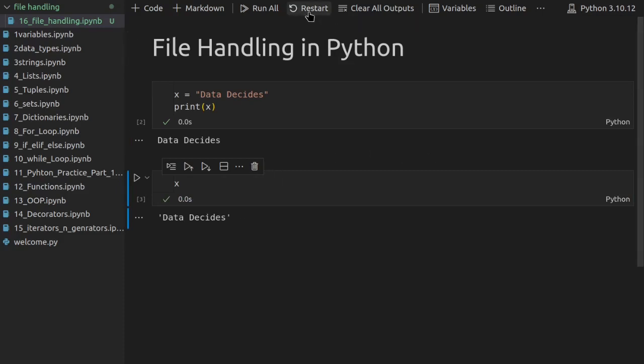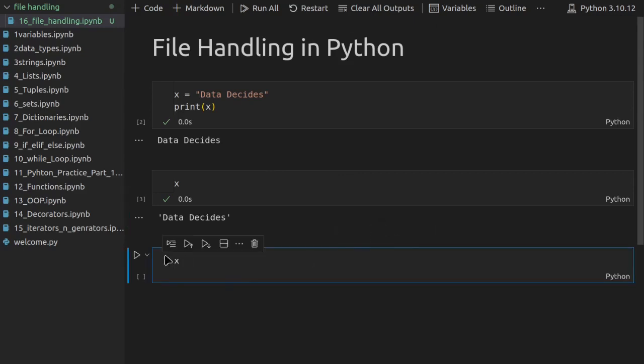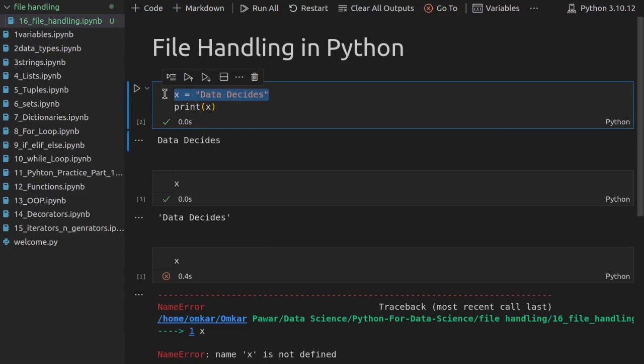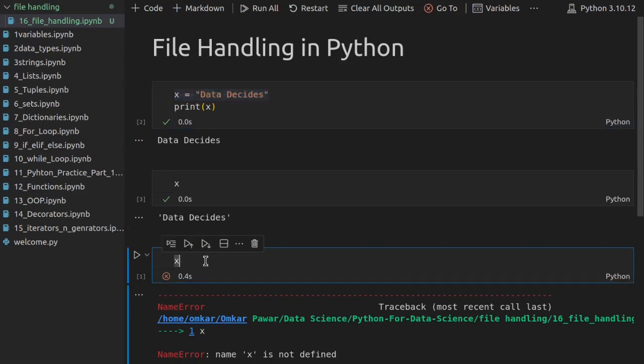But what will happen if I restart my kernel and try to get the value of my variable? I am getting a NameError. Why is that? Because I have not run my code previously, so I get the error. This is the issue with storing values inside a variable. You cannot access them when your code is not running. So this is the issue that we tackle with file handling.